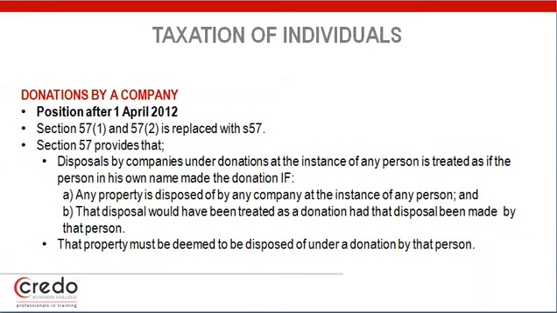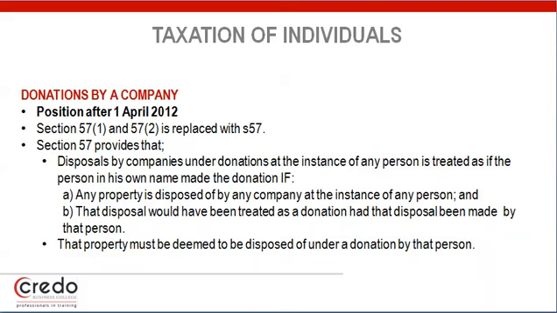We will quickly touch on donations made by a company. If the position after 1st of April 2012, Section 57.1 and 57.2 was replaced with Section 57. And Section 57 is seen as an anti-avoidance section, where the disposal by a company under a donation at the instance of any person is treated as if the person in his own name made the donation. If (a) any property is disposed of by any company at the instance of any person, and (b) that disposal would have been treated as a donation had the disposal been made by that person, the property must be deemed to be disposed of under a donation by that person.